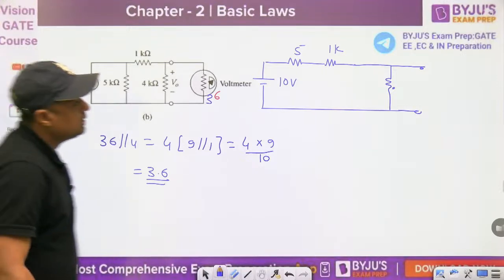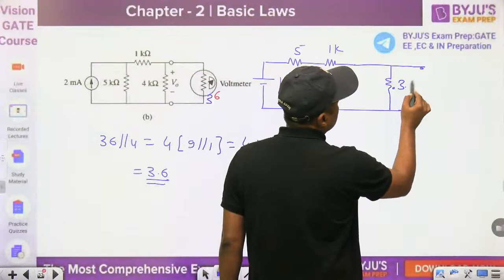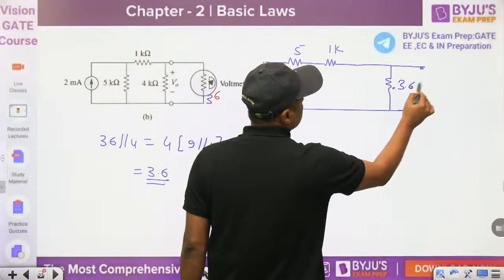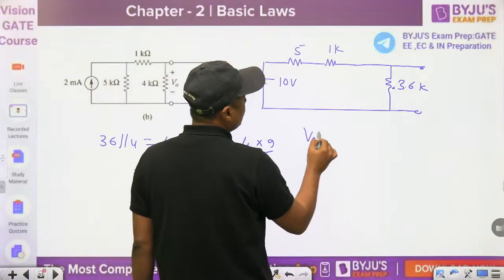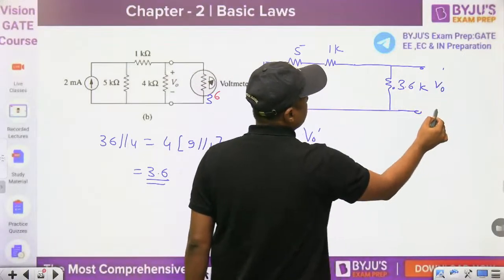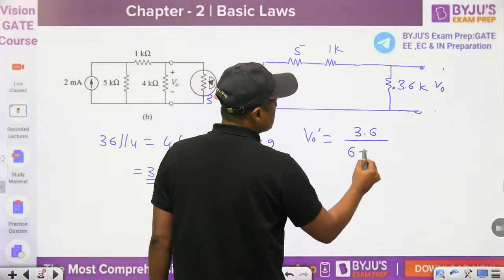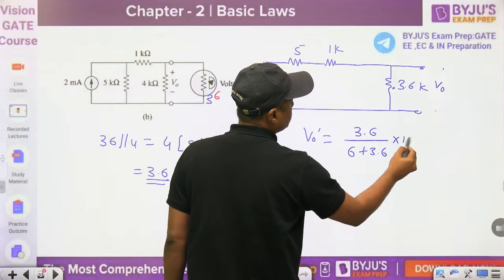3.6 kilo ohm, not ohm, kilo ohm. Now, according to the voltage division rule, what is V naught dash? V naught dash will become 3.6 upon 6 plus 3.6 into 10.